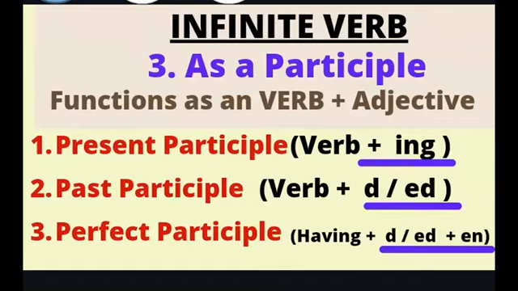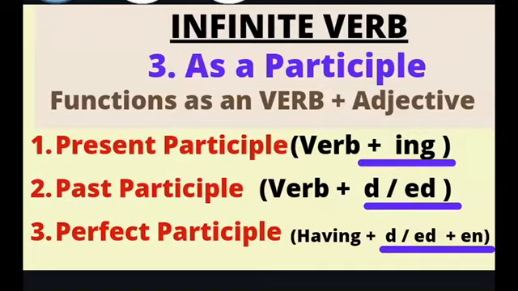So it occurs as present participle, past participle or perfect participle. In present participle, it occurs as verb plus ing. Past participle, it occurs as verb ending with d or ed. In perfect participle, it occurs as having plus a verb ending with d, ed or n.